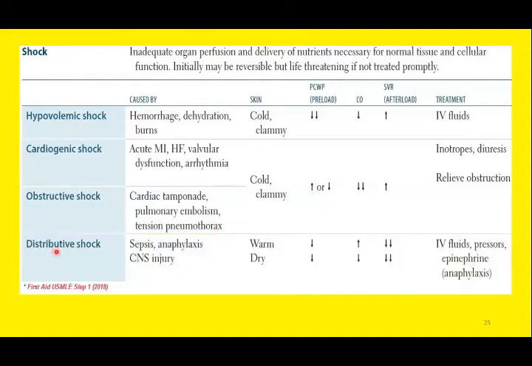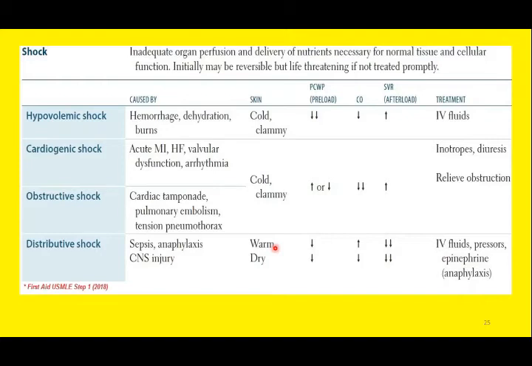And in distributive shock, now this distributive shock includes septic shock, it includes anaphylactic shock or neurogenic shock, and the collective term is distributive shock. Again, you can see in septic shock, the body temperature is increased, and we have discussed why there is high grade fever in septic shock.